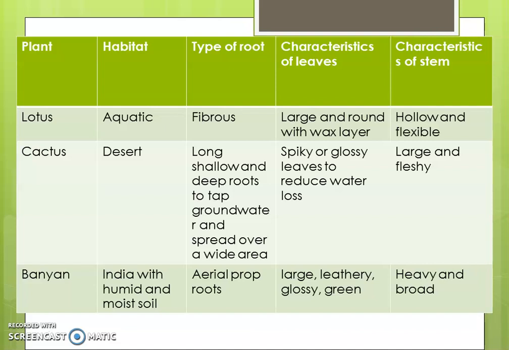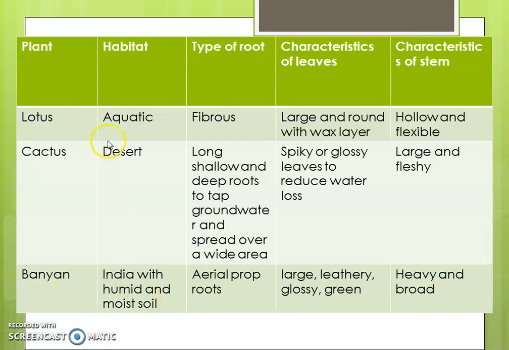Now if you remember, I gave you one homework. I told you to complete the table which was given on page number 1 of your textbook. Have you done that? Okay, if you are not done, please check the answers given over here. Now in the first column, it is written plant, habitat, then type of roots, characteristics of leaves, characteristics of stem. Now three different plants are given. First plant is aquatic, second plant is desert, and third plant is terrestrial, the plant which is found on the land.